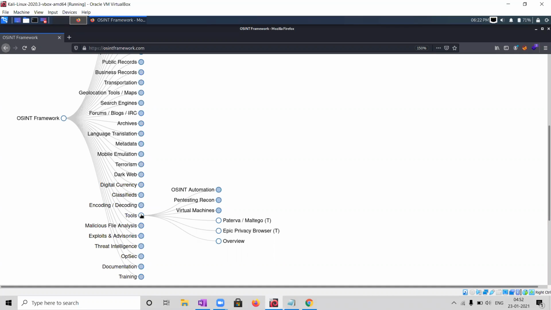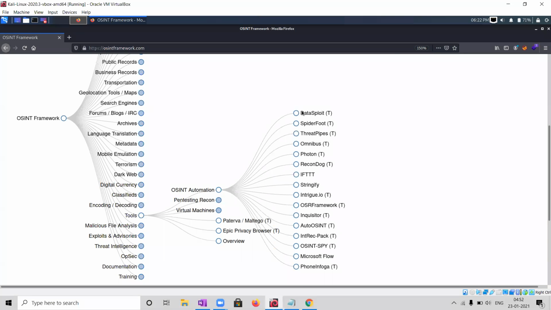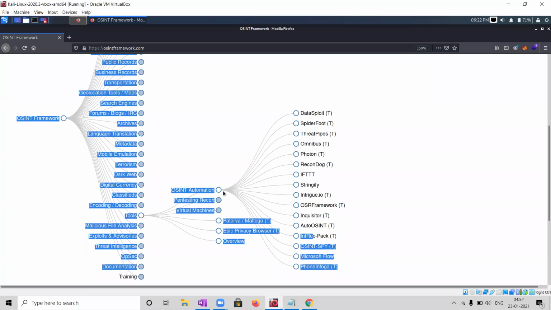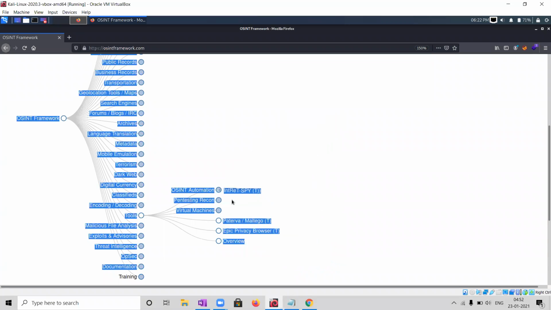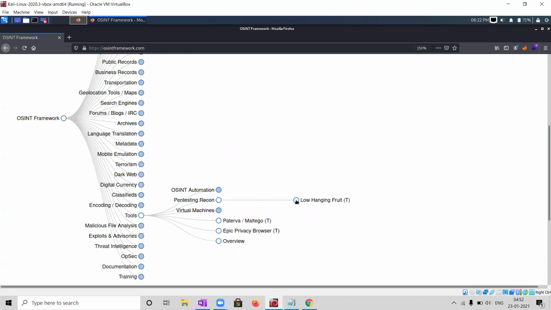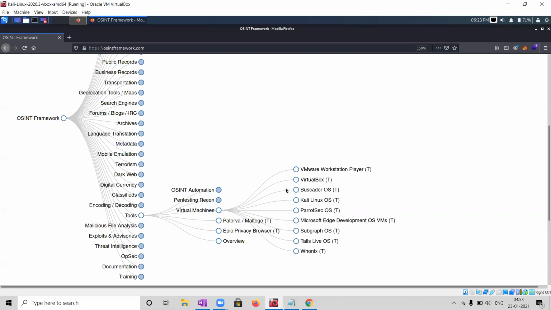As you can see, we have tools. So let's go for OSINT automation. You can see these are some tools: Datasploit, SpiderFoot, Threat Spy, Photon, Recon-dog. And if you want to go with pentesting recon, go with this; this is a tool like Low Hanging Fruits. Now, if you want to go for virtual machines, we have VMware, VirtualBox, Buscador OS, Kali Linux, Parrot OS. These are some OSes.